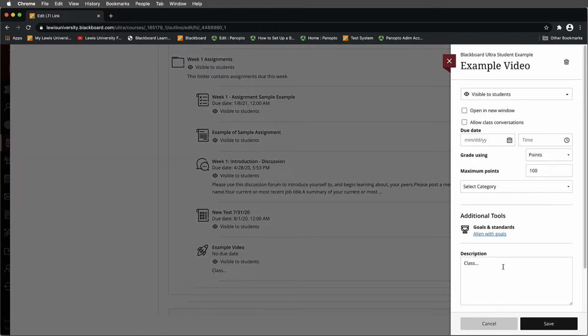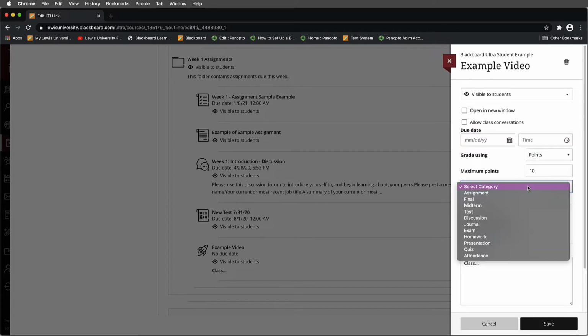Notice that now, because we set up the Panopto quiz tool integration, we have the availability to actually add a point value to this. In this example, I'm just going to make this worth 10 points. This is all the same things that you normally would see. Then I can select a category if I'm using categories in my class. In this instance, it's a quiz. It would be just as easy to make this a homework assignment or something else.